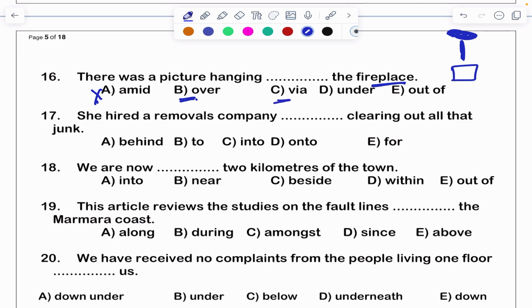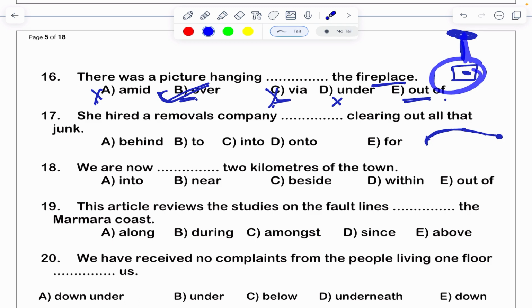Over, via. See, via when we use, you are in Secunderabad, you are going to Hyderabad or else Chennai via Bangalore. Something means through, like that. So this is also not correct. Under is also not correct. Under the fireplace it is not hanged, right? Out of is also not correct. Over is the correct one. This is a fireplace. Over this, physically in some height, there is a picture hanging, right?